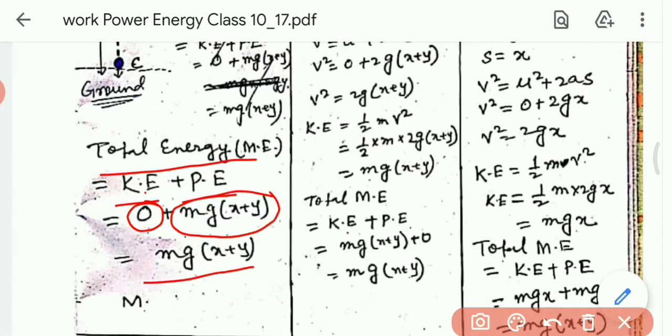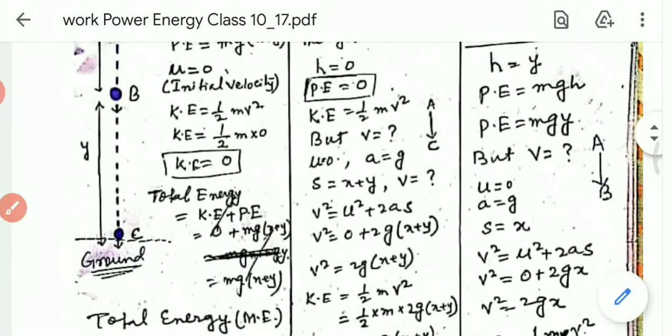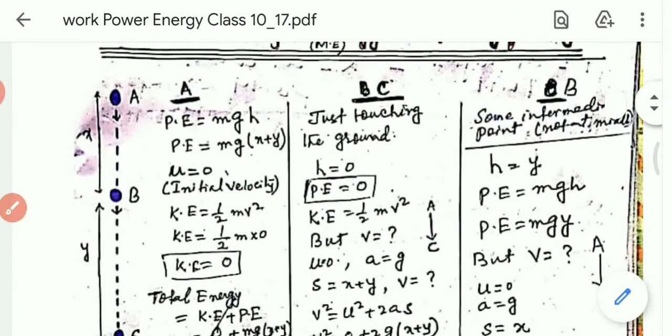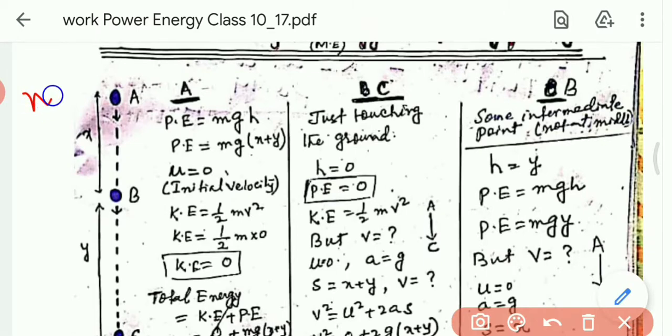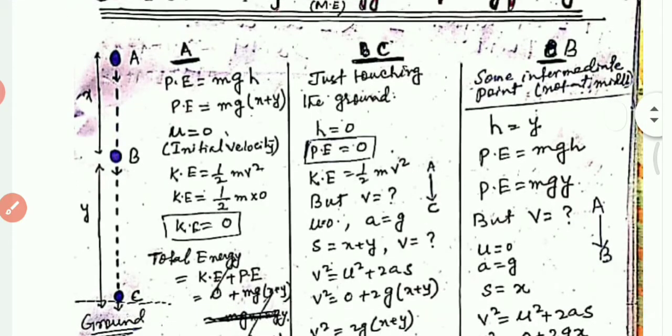So we get the total energy at the point A is mg(x + y). Is it clear? So we have the total mechanical energy at the point A: mg(x + y). Okay. Now at the point C,